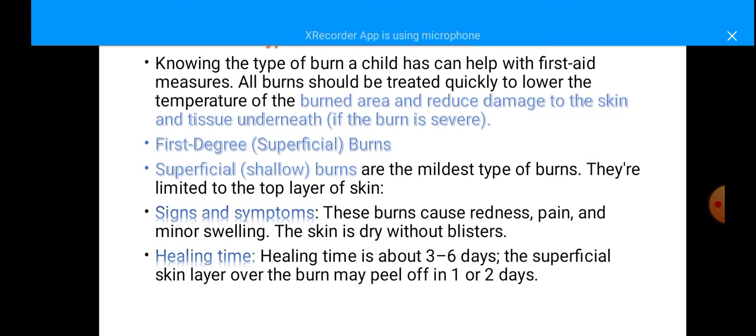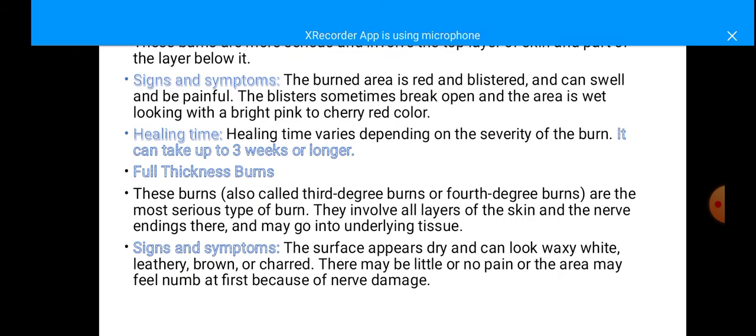Superficial means on the uppermost layer of the skin. Here the signs and symptoms are redness, pain, and minor swelling. The skin is dry without any blisters. The healing time is usually 3 to 6 days, and the superficial layer of the burn may peel off in 1 or 2 days.